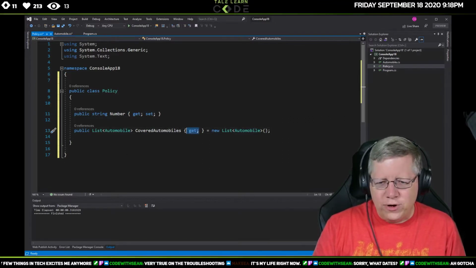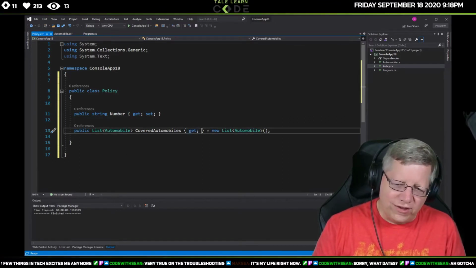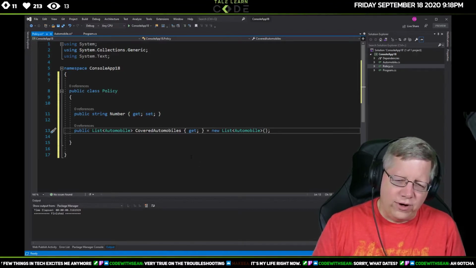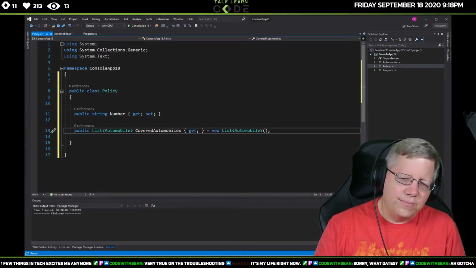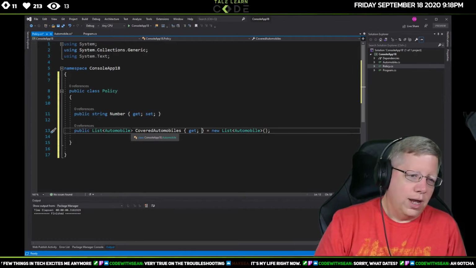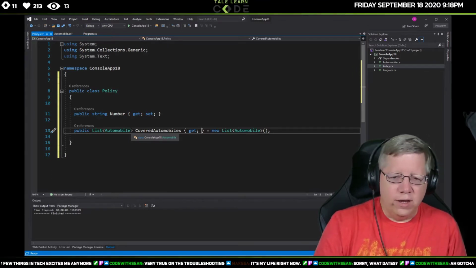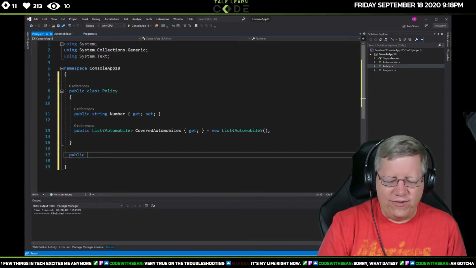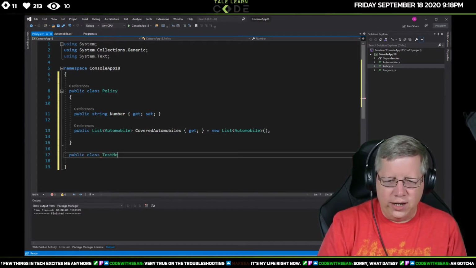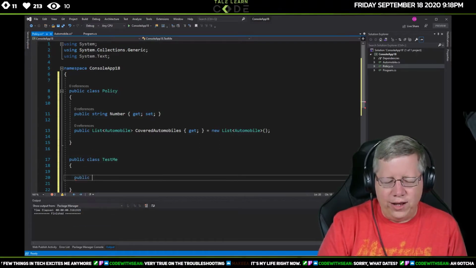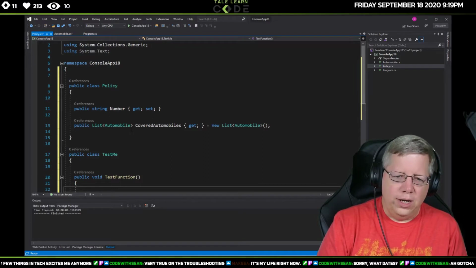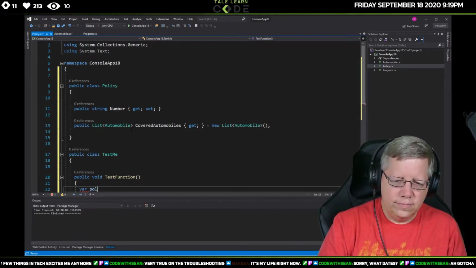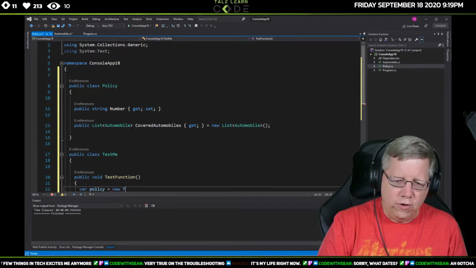But what I did notice, I didn't put a set in here, and the reason is that .NET really doesn't want you to put a set in here, because a set would overwrite the whole thing. So if I had this other class here, class TestMe, with a public void test function, and let's say I had a policy equals new policy.